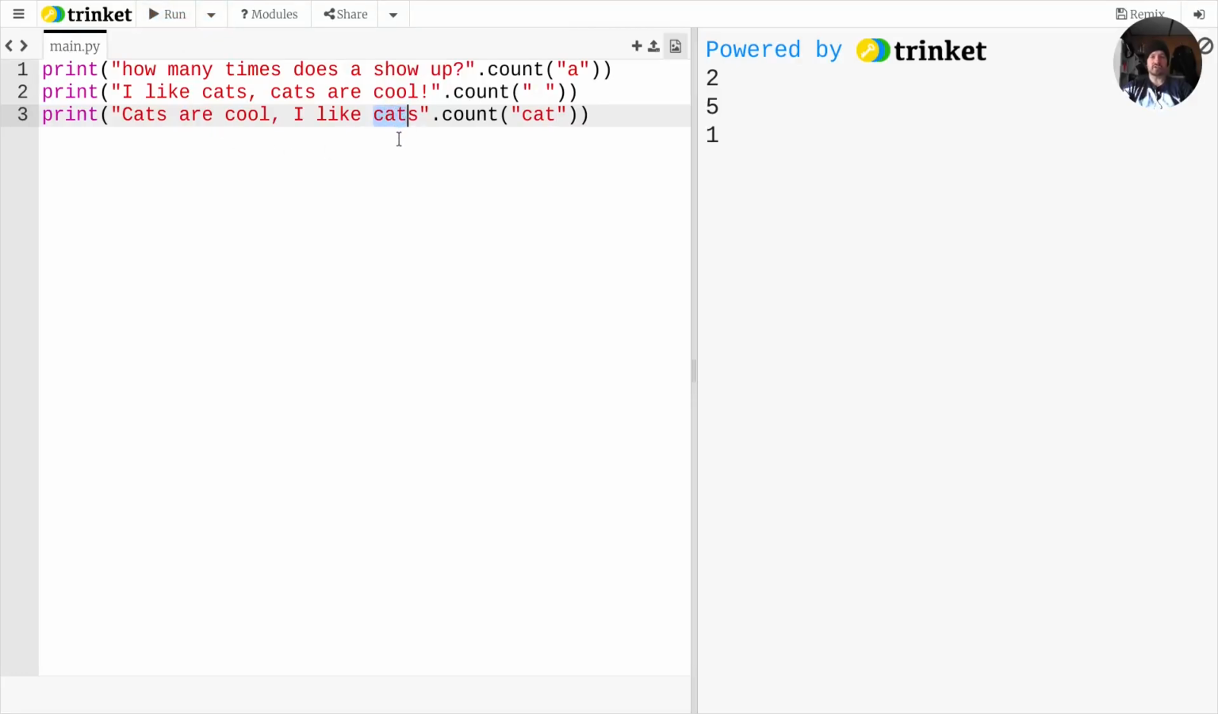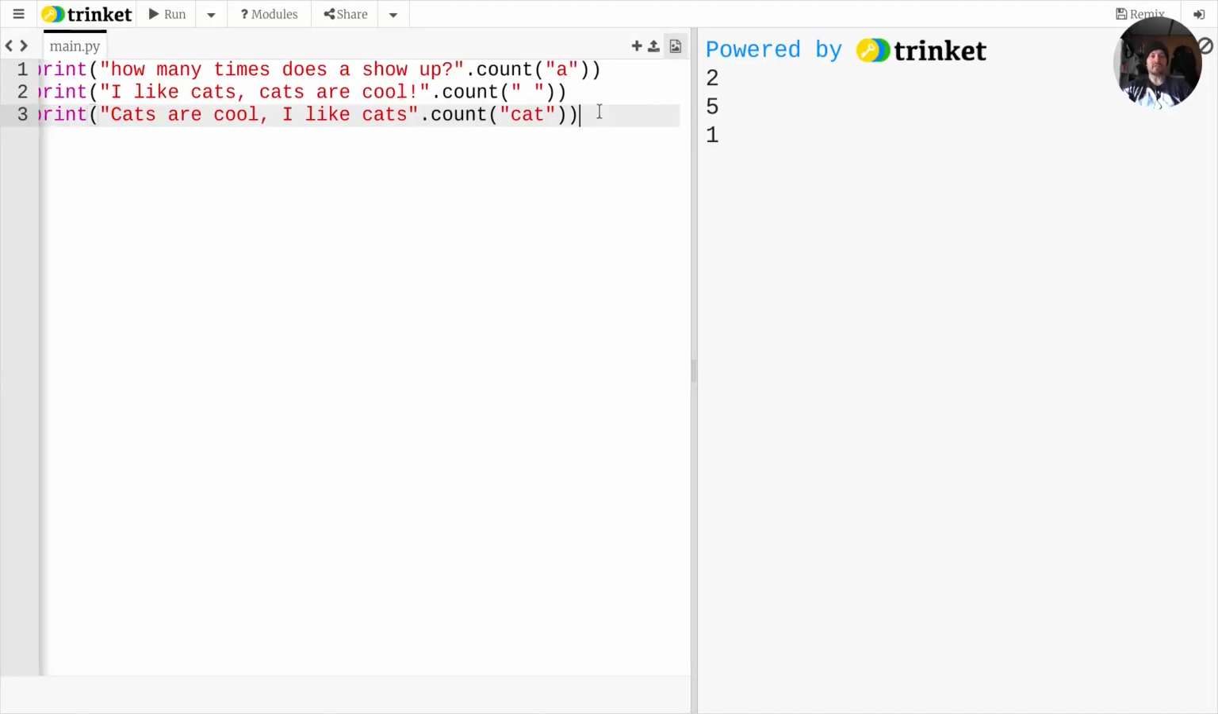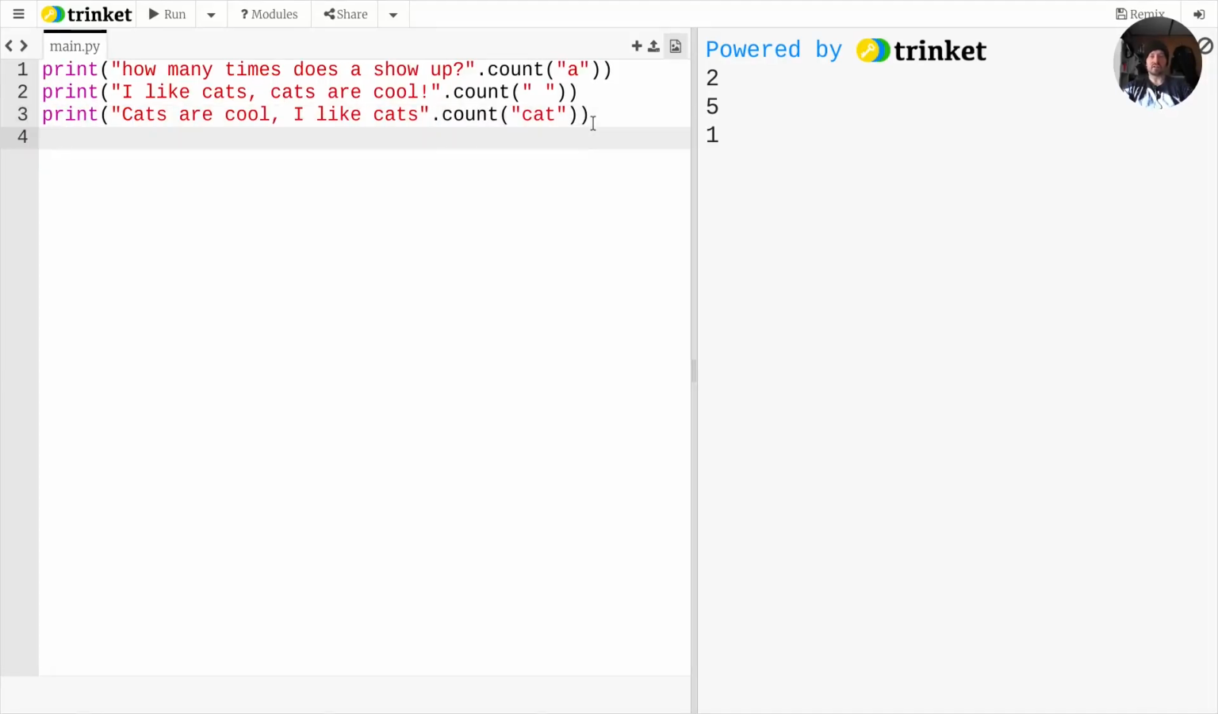This one is pretty obvious, right? It counts C-A-T. But if we look at this guy over here, we capitalize the C. So capitalization does not work in terms of the counting situation.